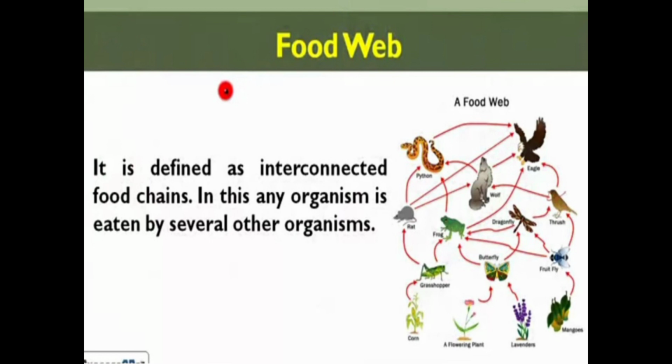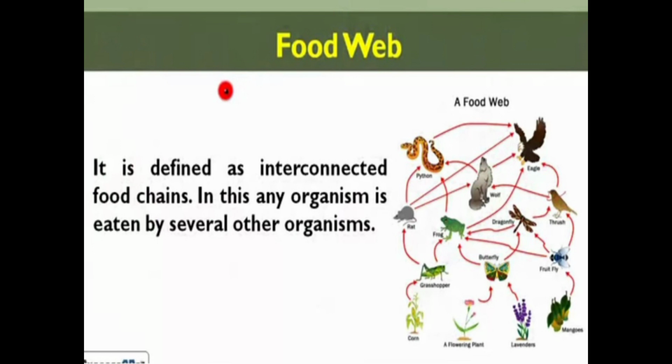Now comes the food web. In the food chain we saw that it is unidirectional, and the food web is also unidirectional, but in a food chain one organism was eaten by only one other organism. But in a food web, one organism can be eaten by many other organisms. It is defined as interconnected food chains. In this, any organism is eaten by several other organisms.